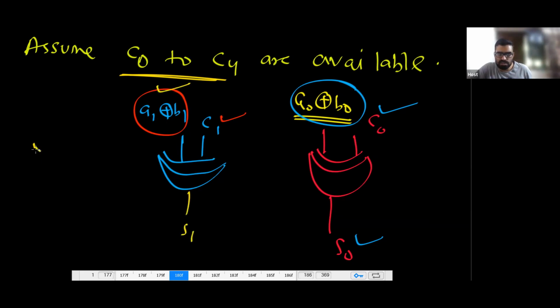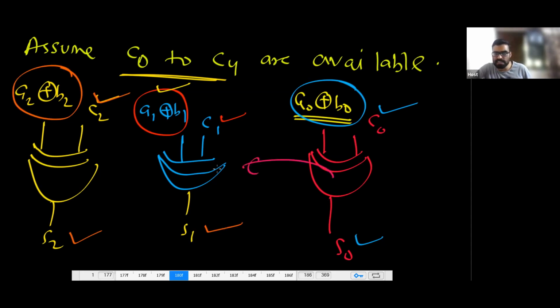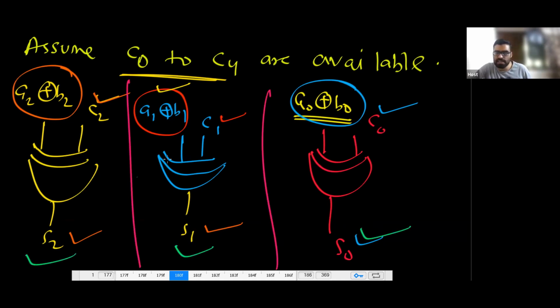Similarly, you can do it like this. This S2 you can do very simply. The same point, C2. If you already have this, then you don't have to wait for anyone. You already have this, so you can directly calculate S2. You can directly calculate S1 like this and so on. There is no dependency. They are working separately. This is generated separately. We don't have to wait for anyone. So that is the reason this is fast.